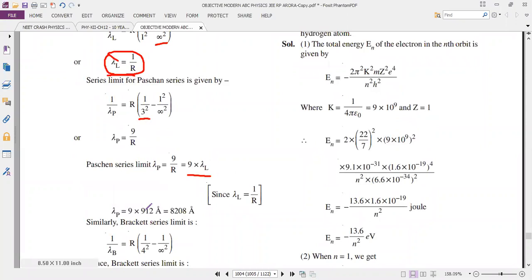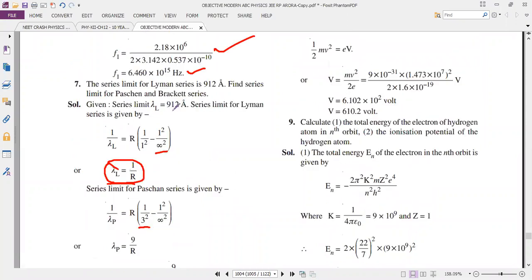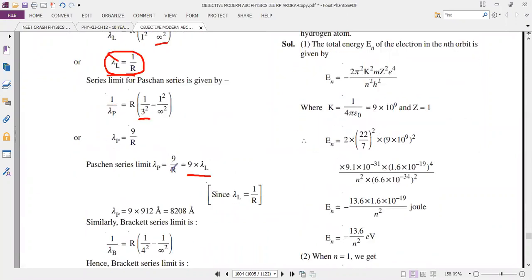In the question paper, they gave lambda L value 912. So based on this data, you will find the value of lambda P, 8208 Angstrom.